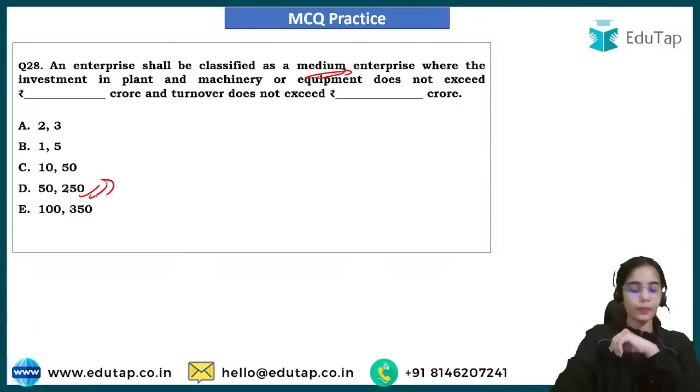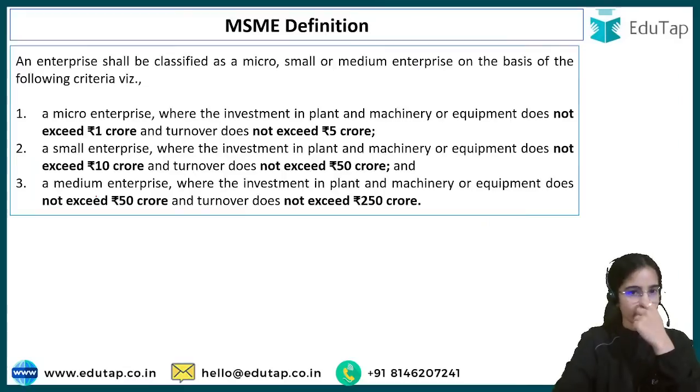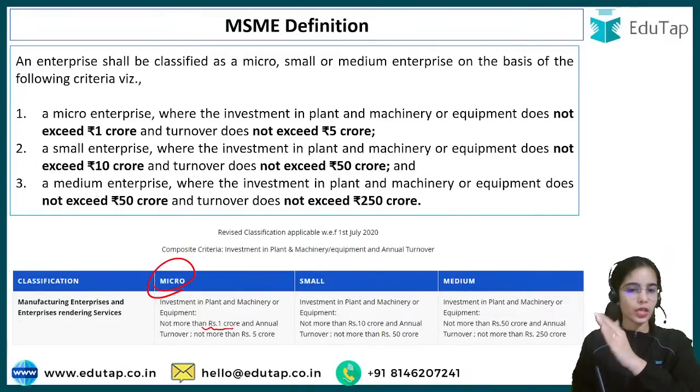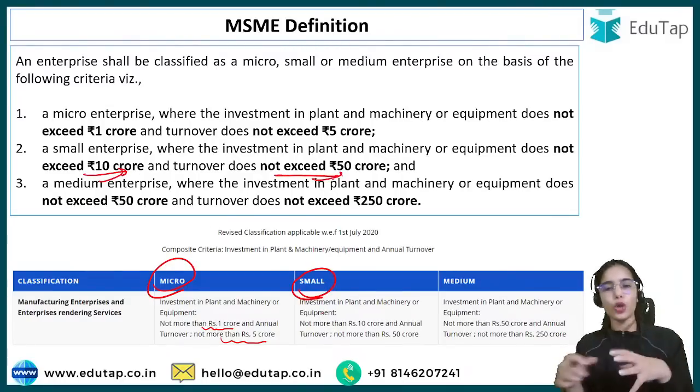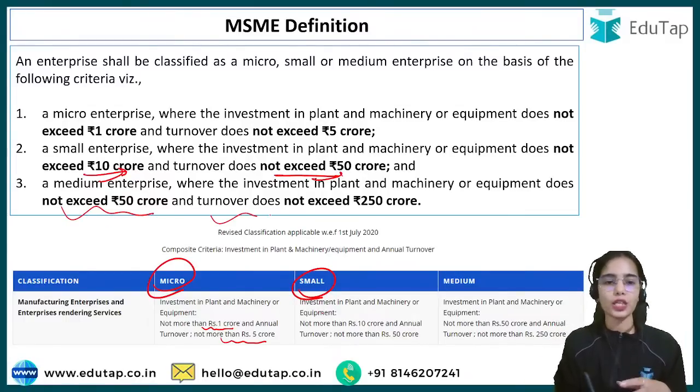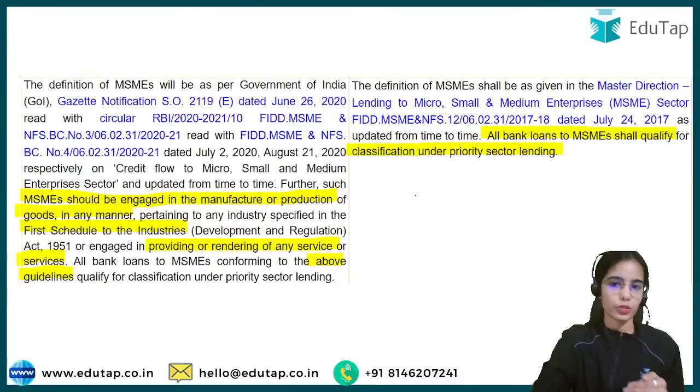Yes, the answer is 50 and 250. So the definition is that for micro enterprises, the investment should not be more than 1 crore and the annual turnover not more than 5 crore. For small ones, the investment not exceeding 10 crore and turnover not exceeding 50 crore. For medium enterprises, the investment not exceeding 50 crore and turnover not exceeding 250 crore. So this is the idea.